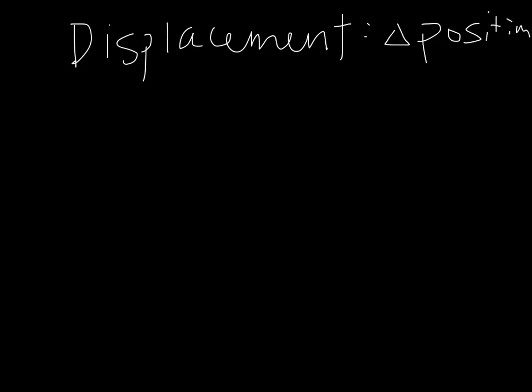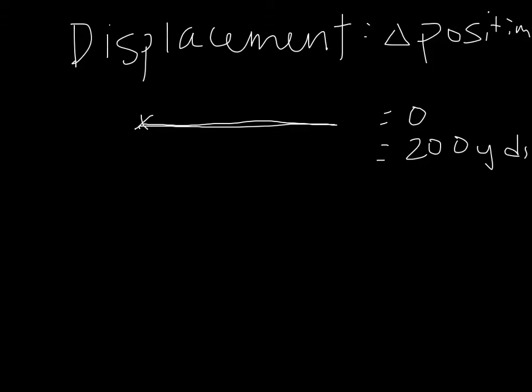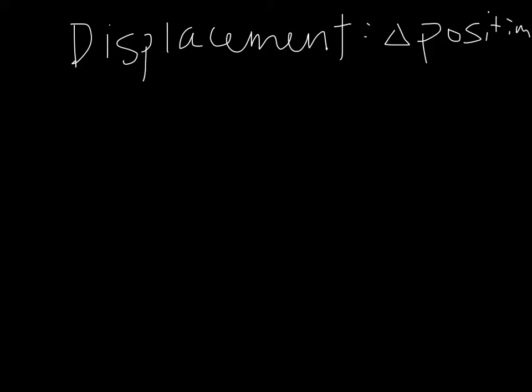So that means if a football player started at one end zone, went to the other end zone, and then back, their displacement would be equal to 0, but they would have gone a distance of 200 yards. So just remember that difference as we talk about displacement and velocity throughout physics. In speaking about displacement, we should also talk about velocity.